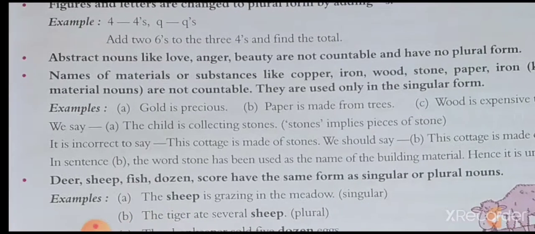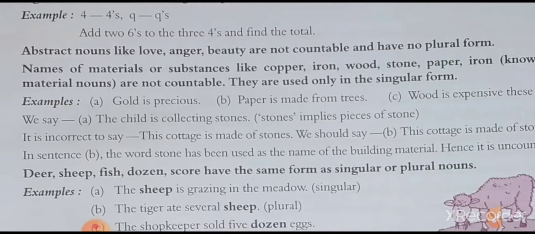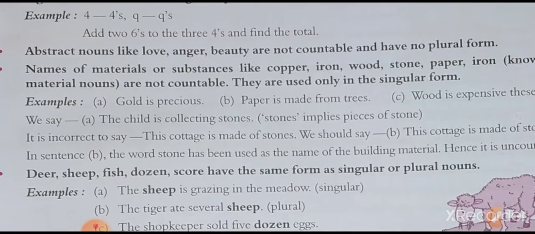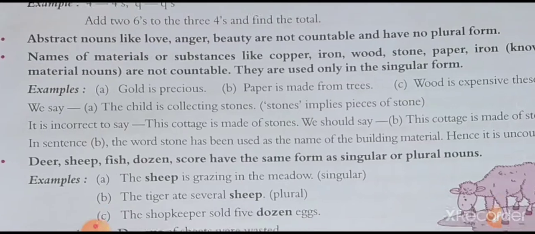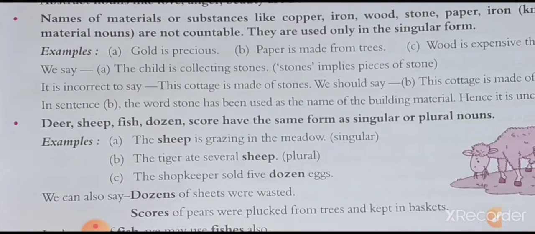Hence, it is uncountable. Deer, sheep, fish, dozen, score have the same form as singular or plural nouns. For example, the sheep is grazing in the meadow. This is singular. The tiger ate several sheep. It is plural. The shopkeeper sold 5 dozen eggs.